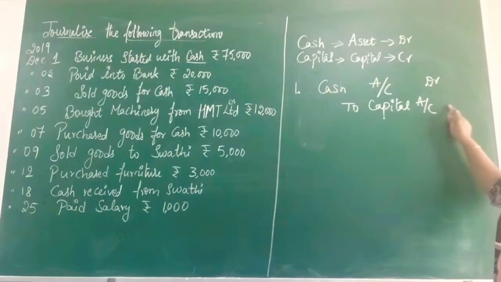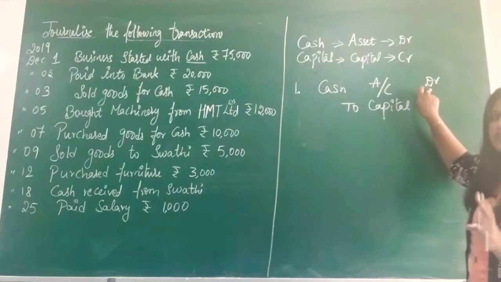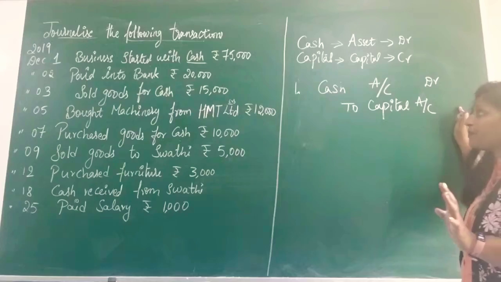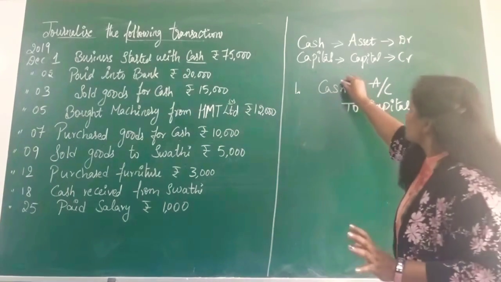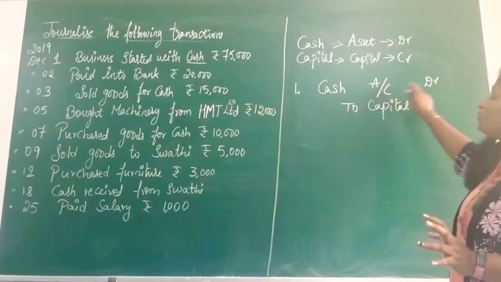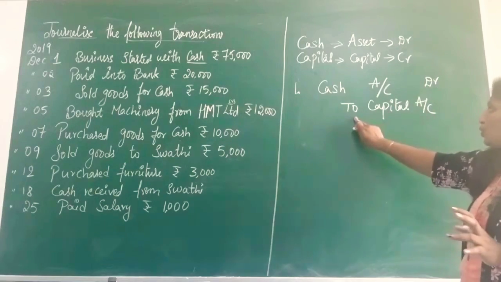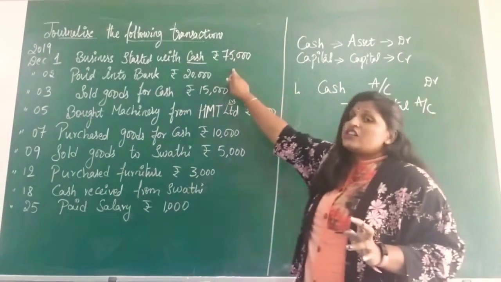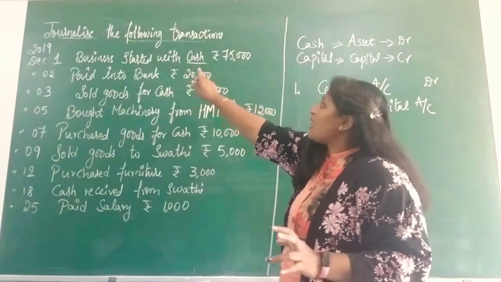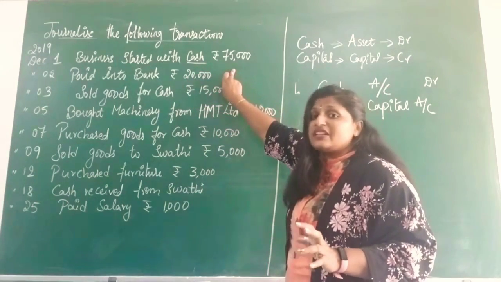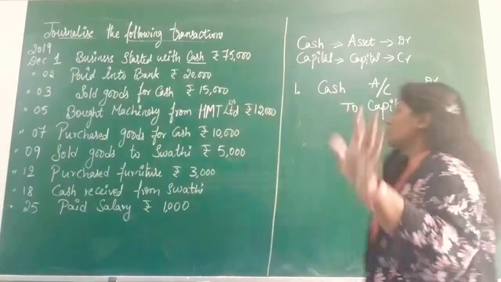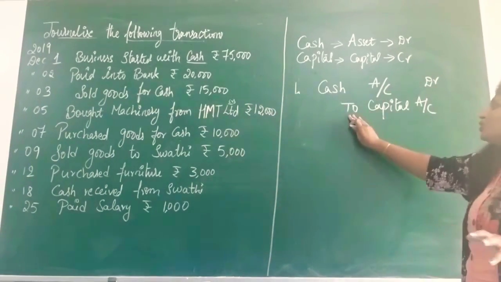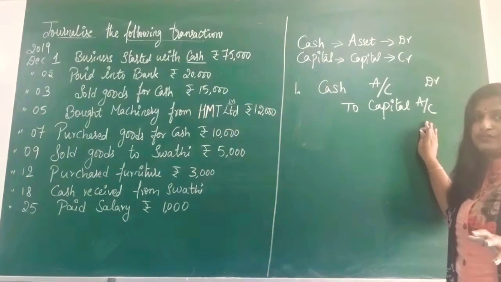Don't write credit here. Only debit will be written here. No need to write the credit. Don't write CR. So it will be written like this: cash account debtor to capital account. For the first transaction, business started with cash rupees 75,000. For this, the journal entry is cash account debtor to capital account.